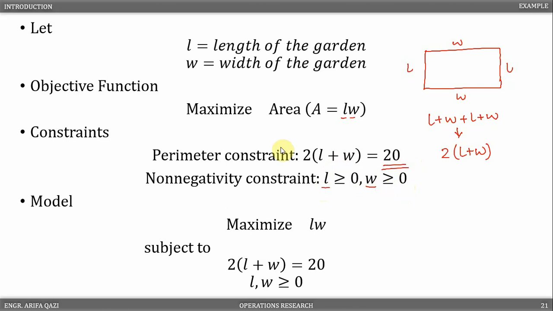So the model essentially becomes something like this, where we maximize the area subject to the two constraints that we have identified. This problem can now be solved using differential calculus. If you're interested, give it a try.